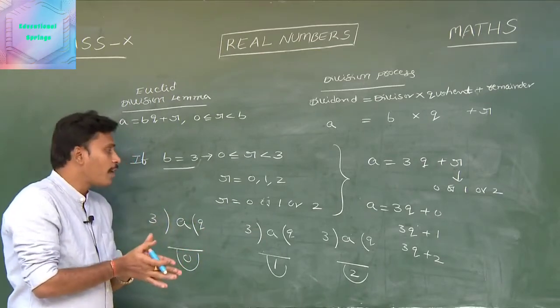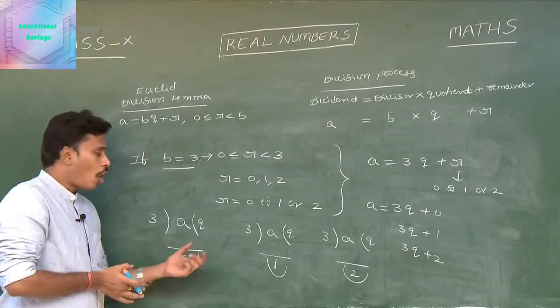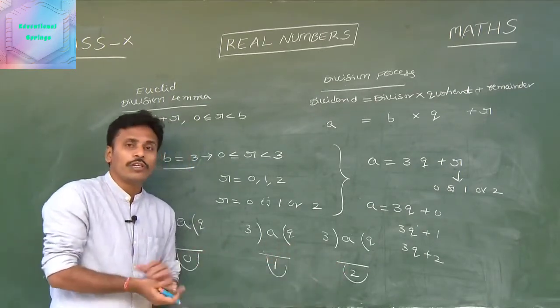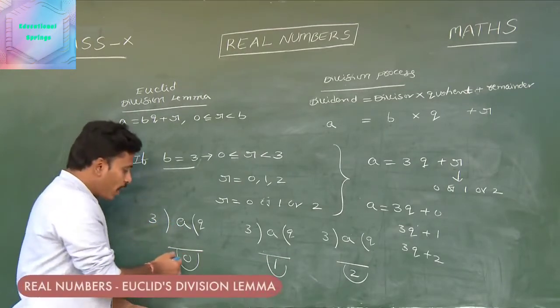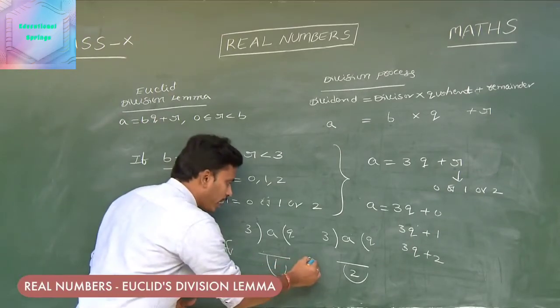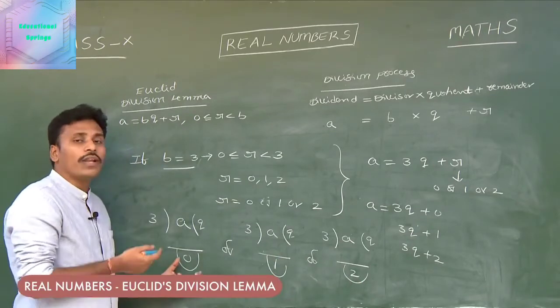We have 3 different possibilities for the remainder. In one case, we may get 0, or we may get 1, or we may get 2. No other possibility will happen. So, if you divide a with 3, you may get 0, 1 or 2 as remainder. Only these 3 possibilities will happen.